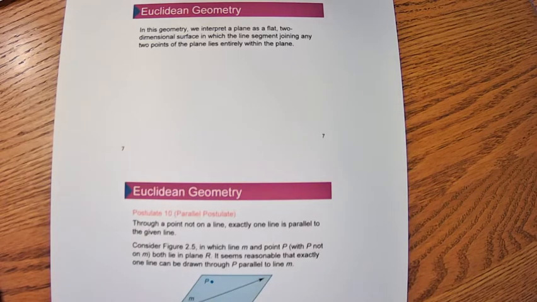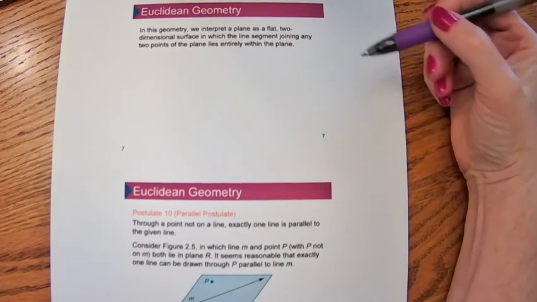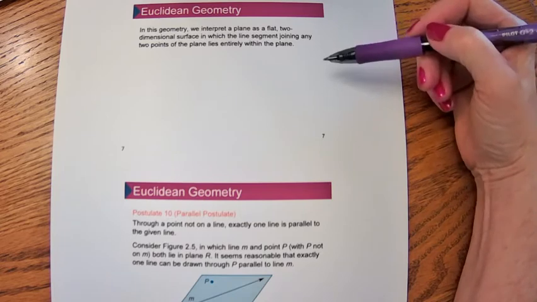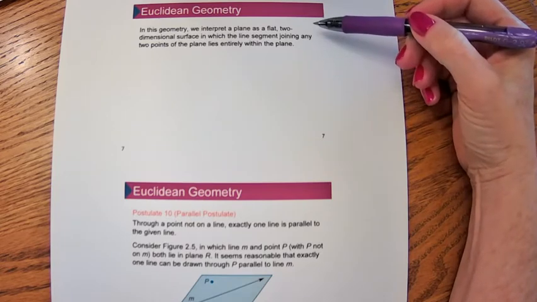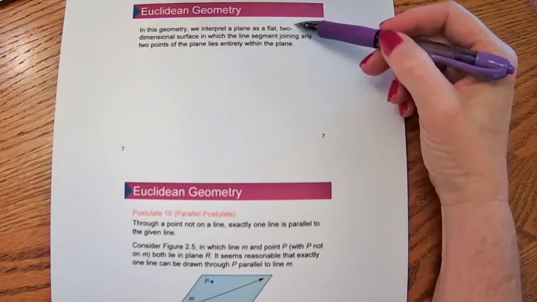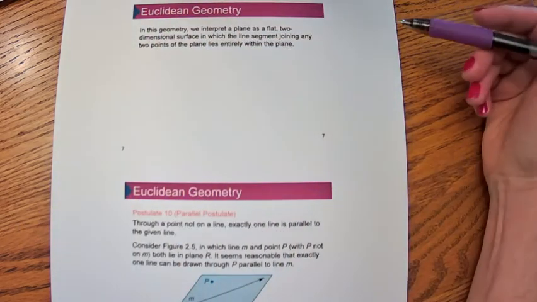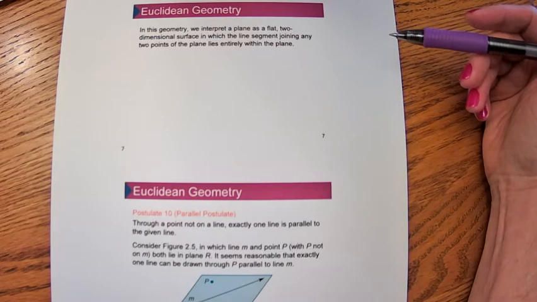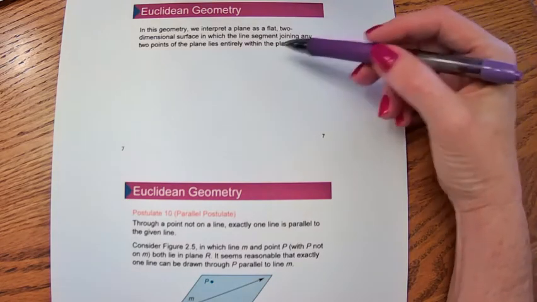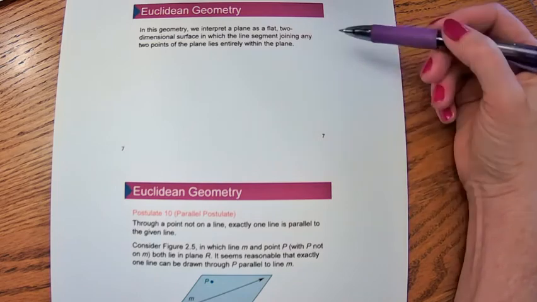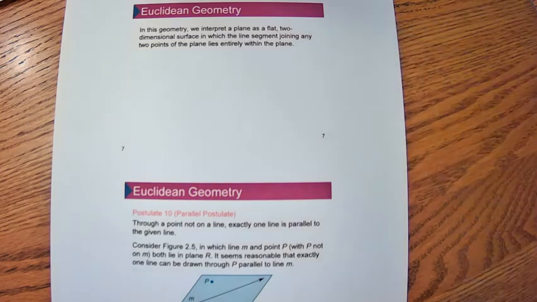So in Euclidean geometry, named after a mathematician named Euclid, we interpret a plane as a flat, two-dimensional surface like a piece of paper. It's got a length and it's got a width. And the line segment that joins any two points on the plane must be on the plane.